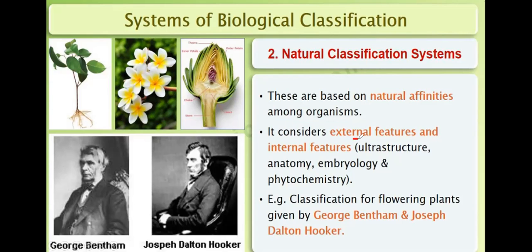It considers external features and internal features. Ultrastructure, anatomy, embryology, and phytochemistry were also included along with external features. Internal features mean ultrastructure, anatomy, embryology, and phytochemistry. An example is the classification for flowering plants given by George Bentham and Joseph Dalton Hooker. This is the system of natural classification.